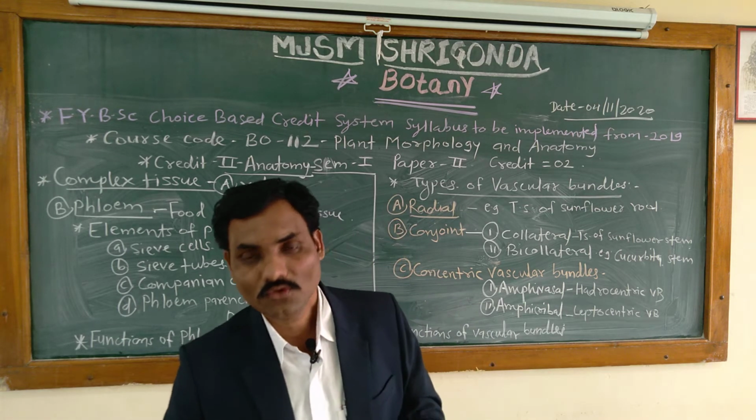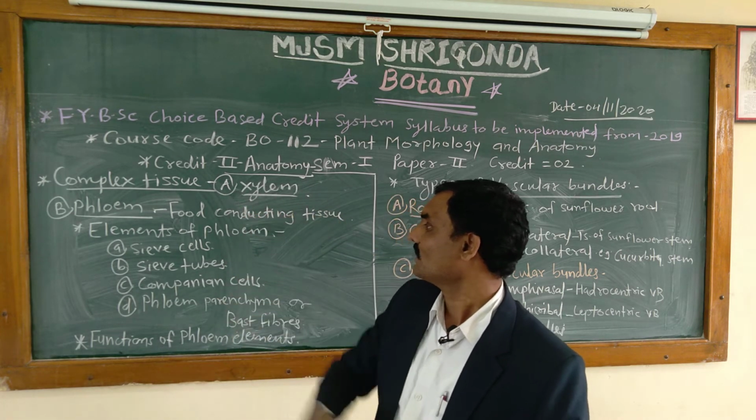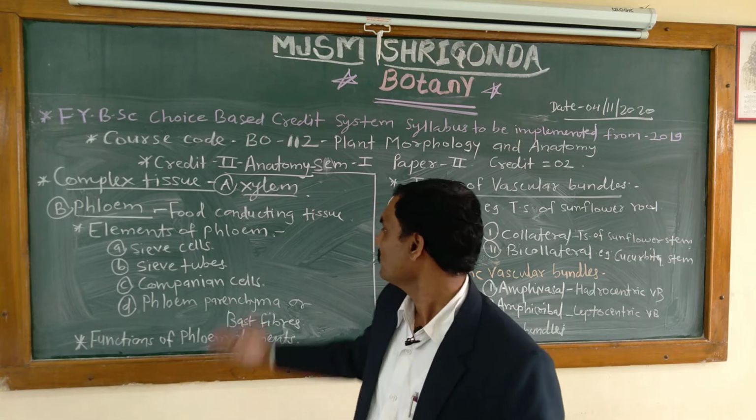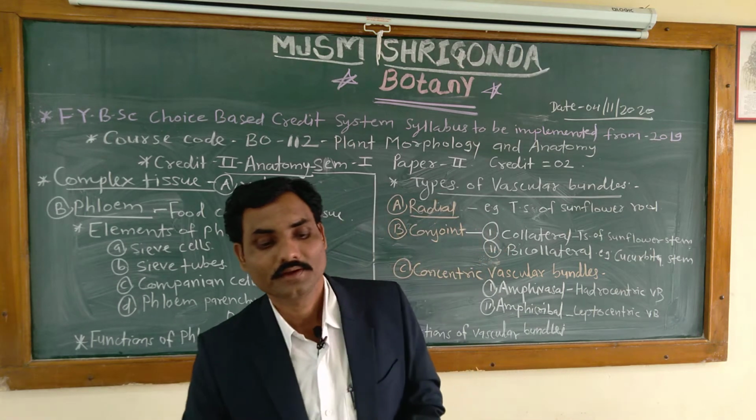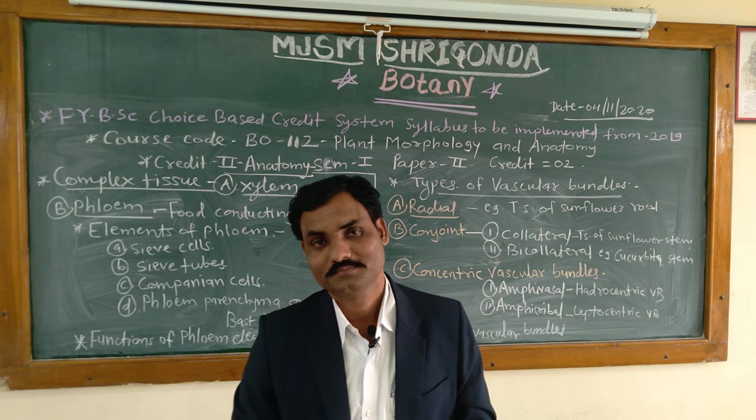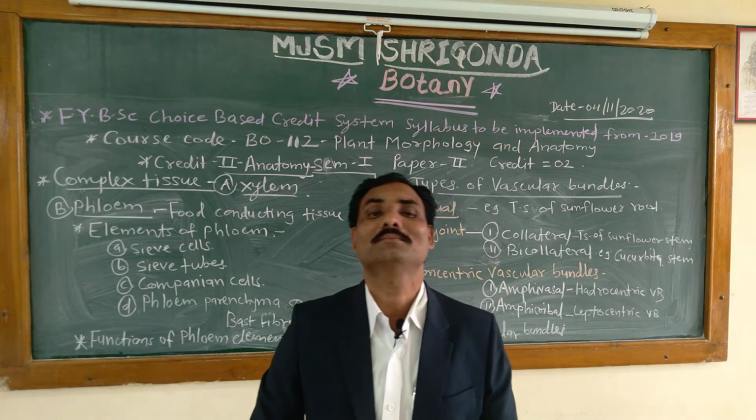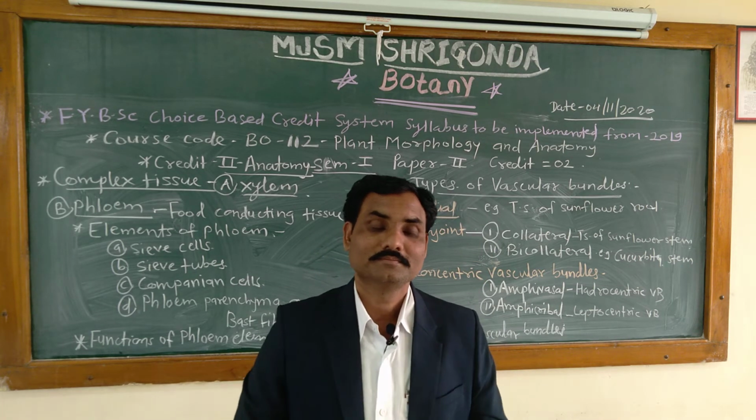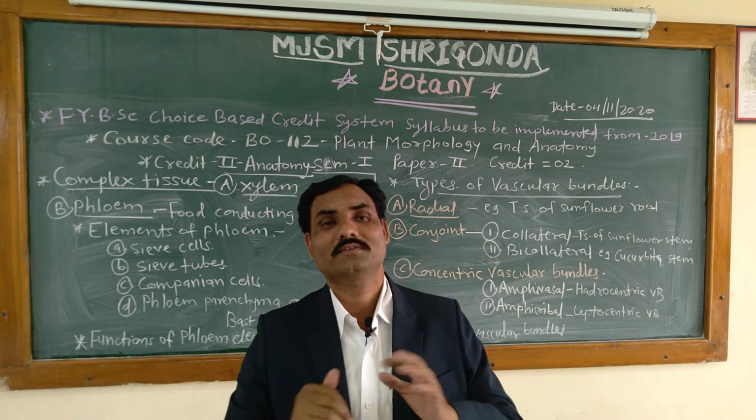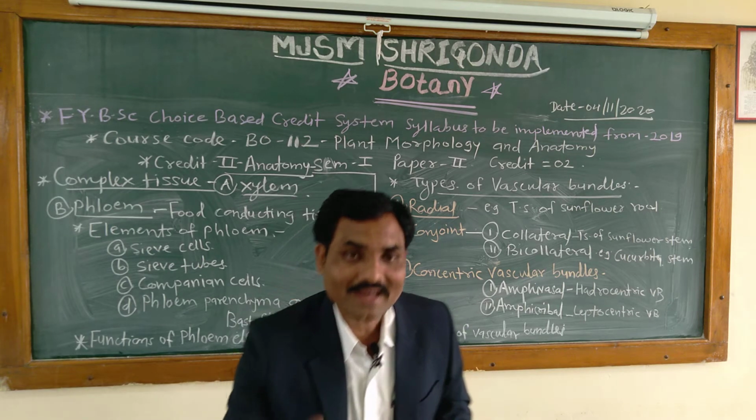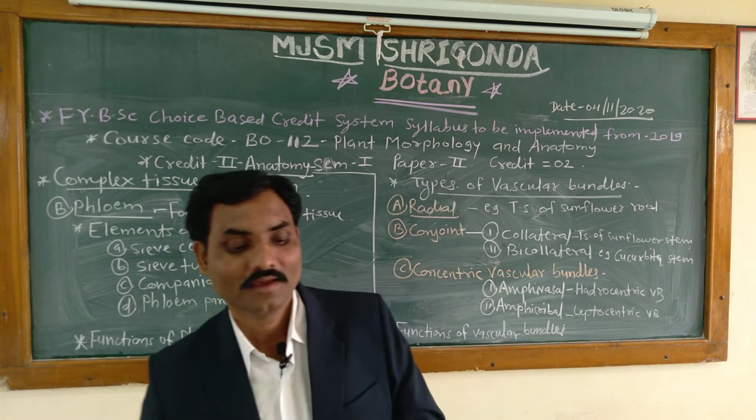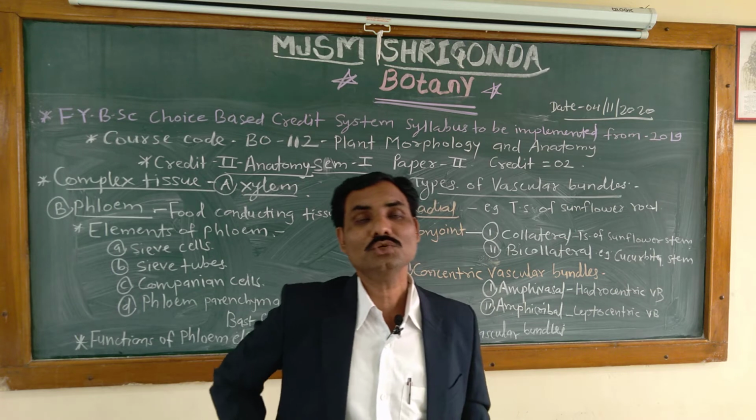In today's video we are going to learn about another complex tissue, that is phloem, which is also known as a food conducting tissue. Then which are the different characteristic features of this phloem, or what is the meaning of the word phloem? The word phloem comes from phloos, P-H-L-O-O-S. Phloos means bark. We know that bark, phloos means bark, and it is also known as a food conducting tissue.